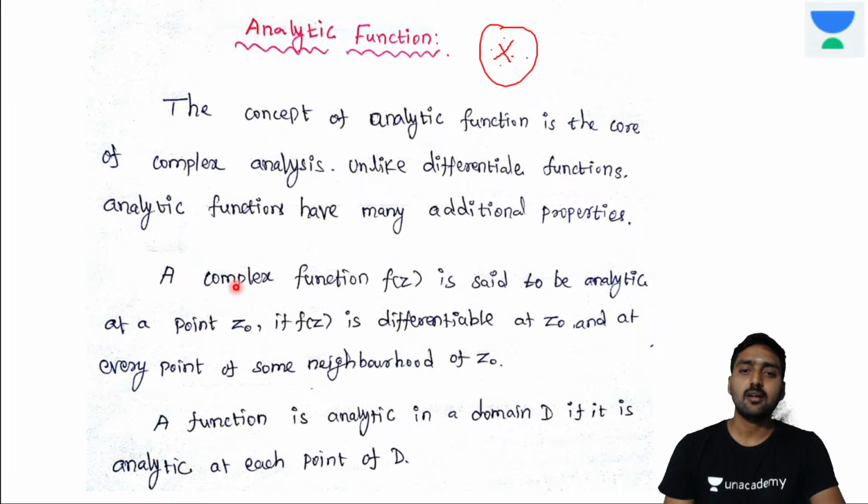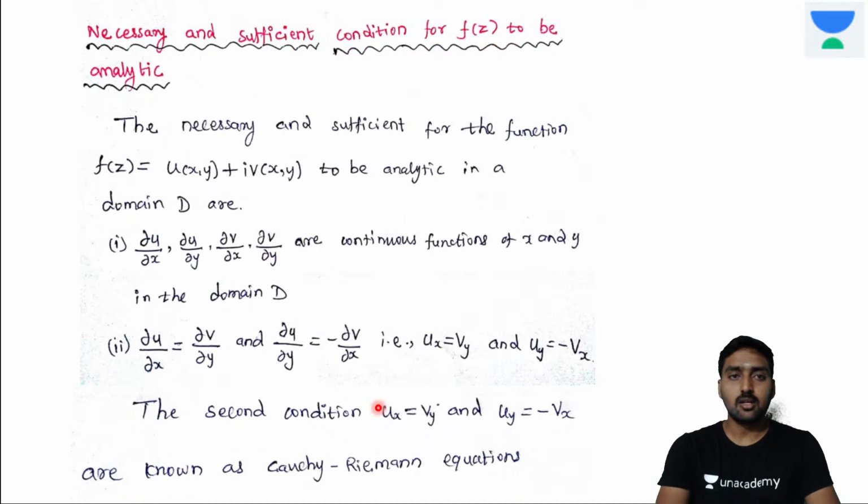So whenever the given point is differentiable in the given region, then the function is called analytical function. A function is analytical in the domain D if it is analytical at each and every point of the domain D. It's a condition. Now the necessary and sufficient condition for f of z to be analytic.